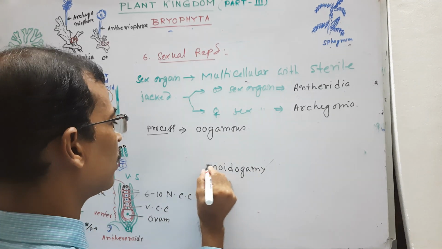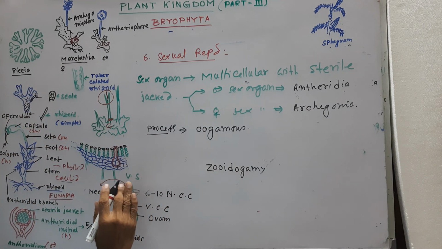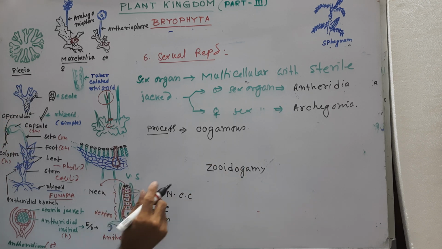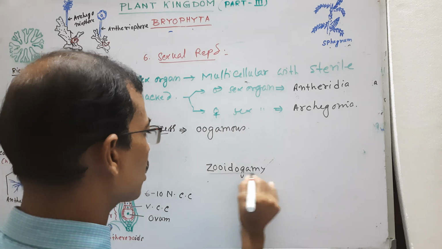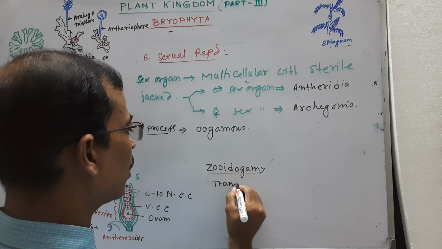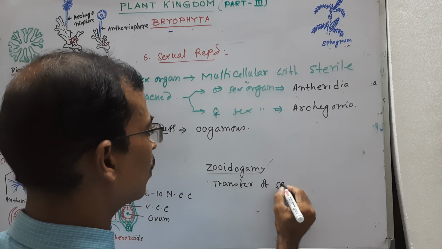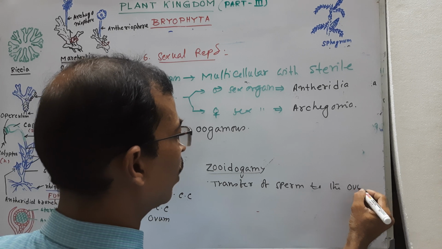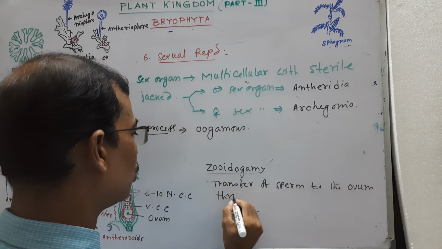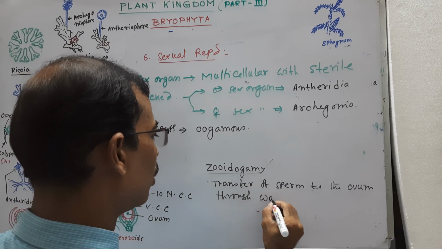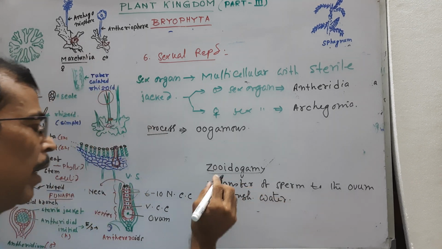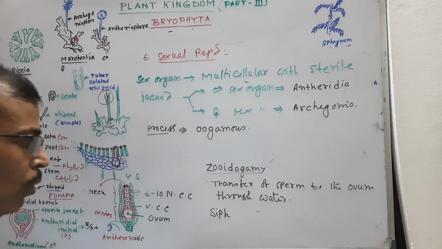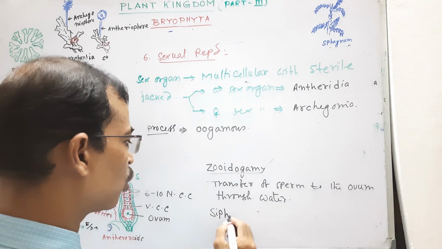Very important term, and this term is also found in algae, algal fungi, and will also be found in pteridophyta. Zooidogamy is the transfer of sperm to the ovum or female gamete through water. Mind it, there is another term, siphonogamy, which we will study in gymnosperm and angiosperm.